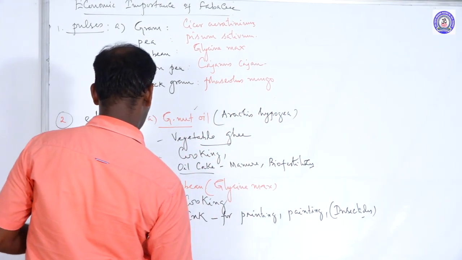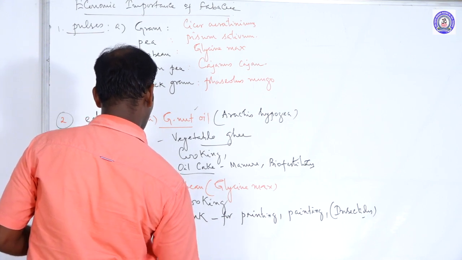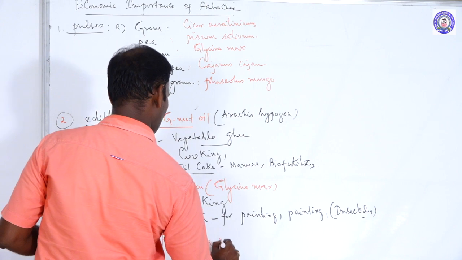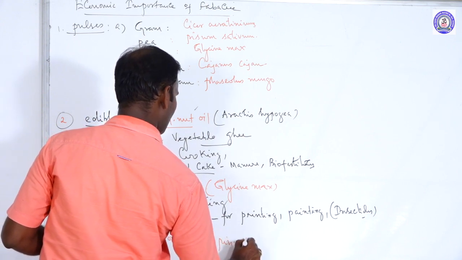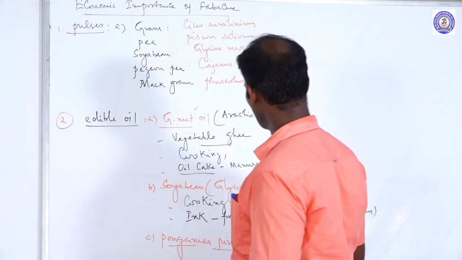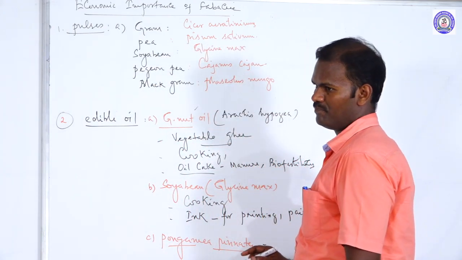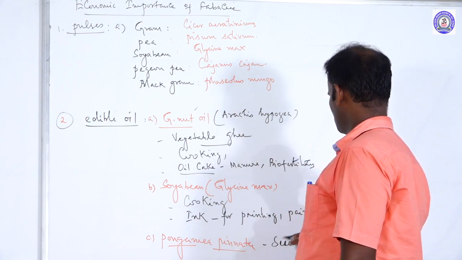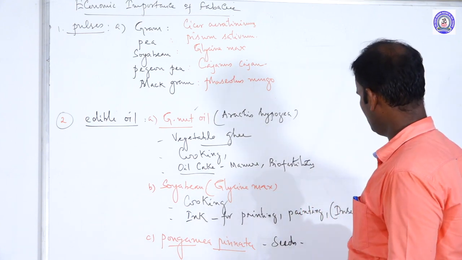Next, Pongamia pinnata. The oil is obtained from the seeds of Pongamia pinnata, Pungamara. Seeds are the vegetative parts used as oil source.